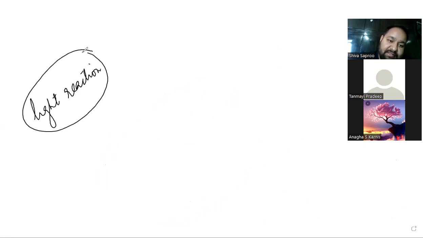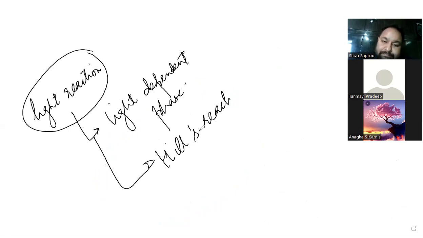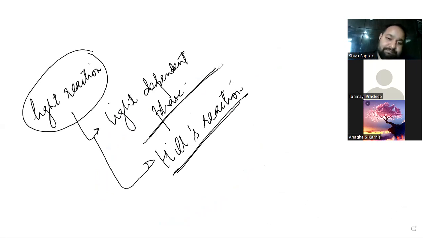The light reaction takes place in presence of light. That's why we call it light dependent phase. We can also call it light sensitive phase. We also call it Hill's reaction. So was it discovered by someone called Hill? Yes.